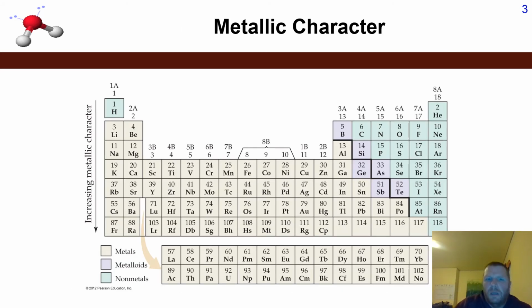Okay, so now when it comes to a periodic trend for metallic character, well, we'll move to the lower left-hand side of the periodic table. So the most metallic metal would be something like francium or cesium.